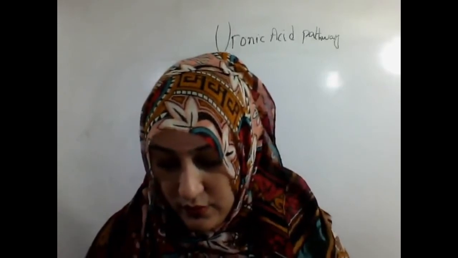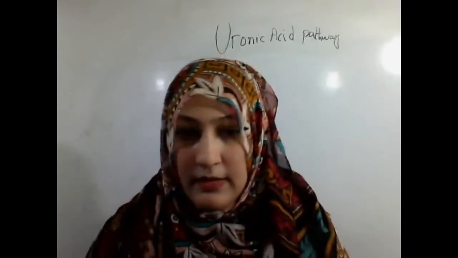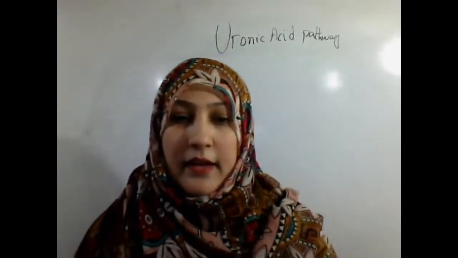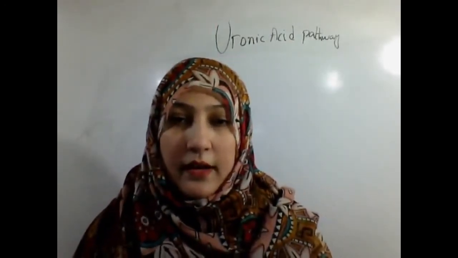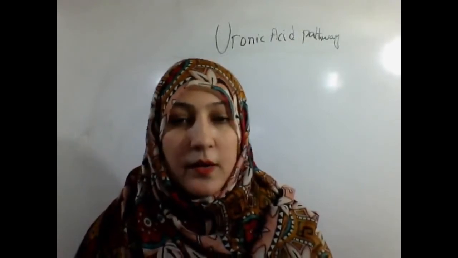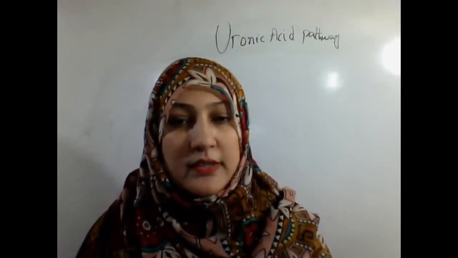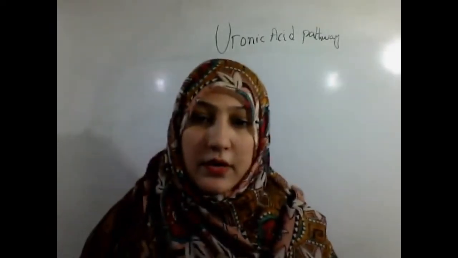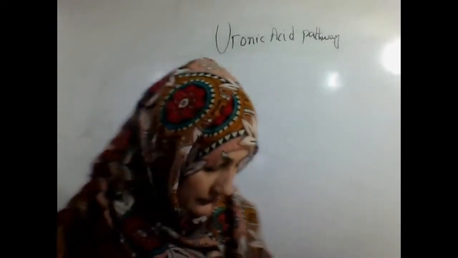As you know, the pathway of glucose oxidation always starts from glucose 6-phosphate. So let's start with the first reaction of the uronic acid pathway.